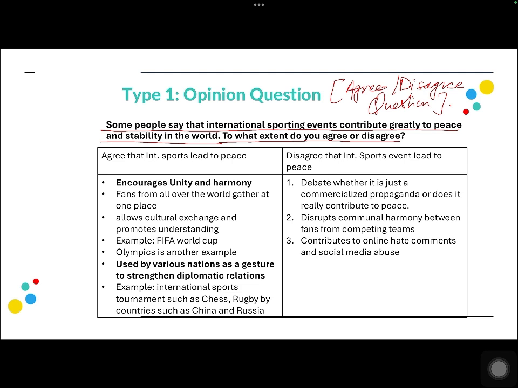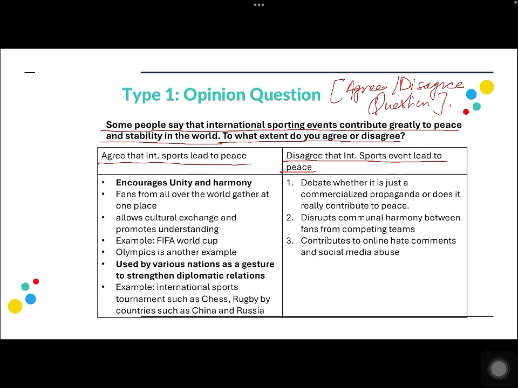So now what we are going to do is make two columns. In the first column, we are going to generate ideas on agreement toward the statement, right? And in the second column, we are going to generate ideas for disagreement.